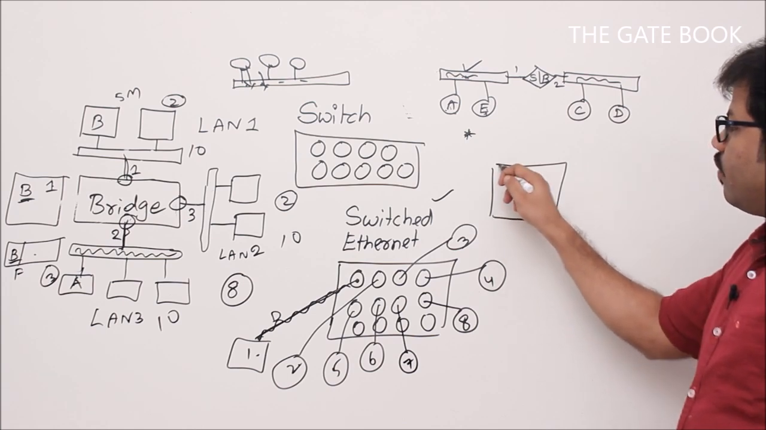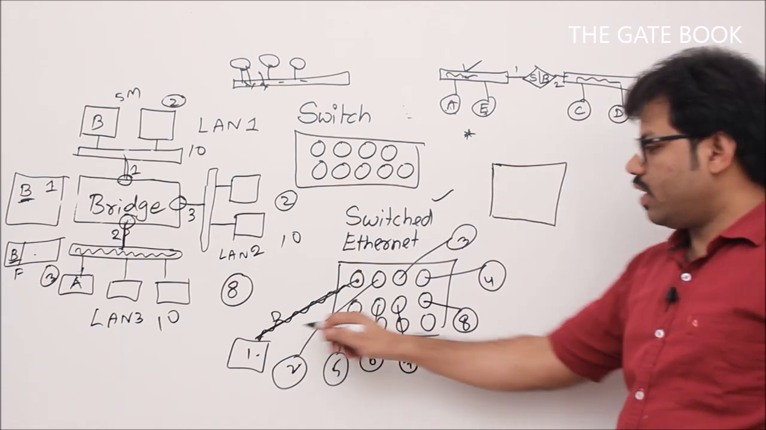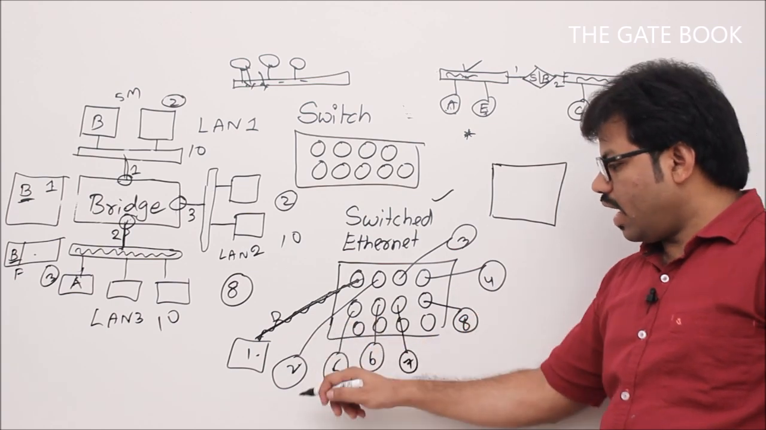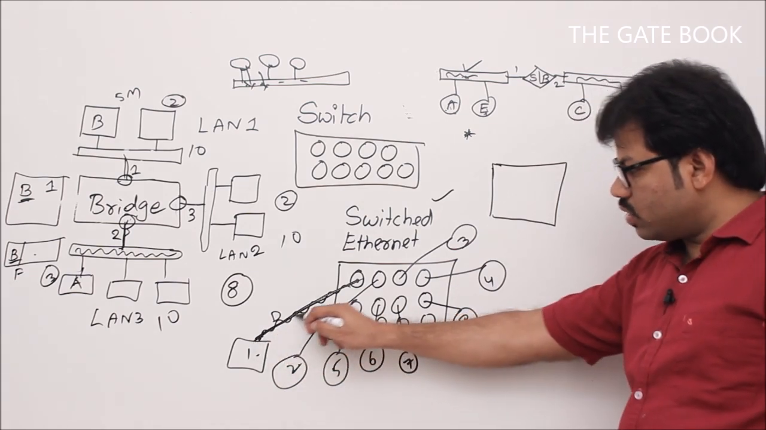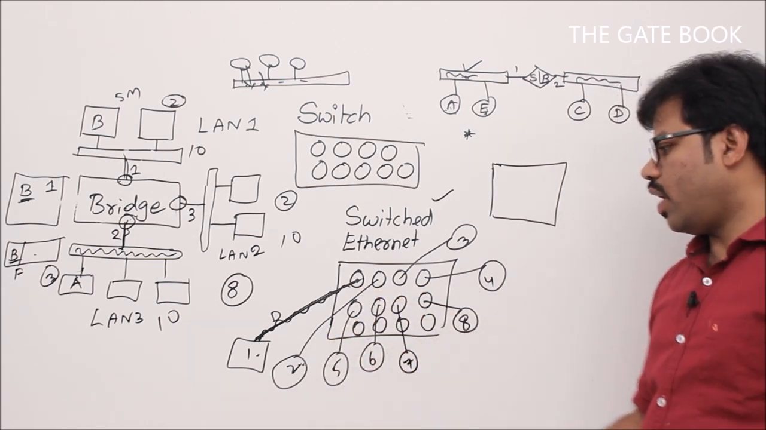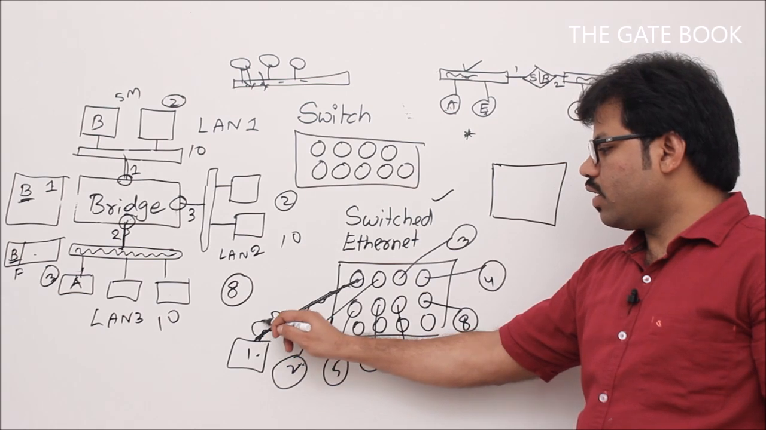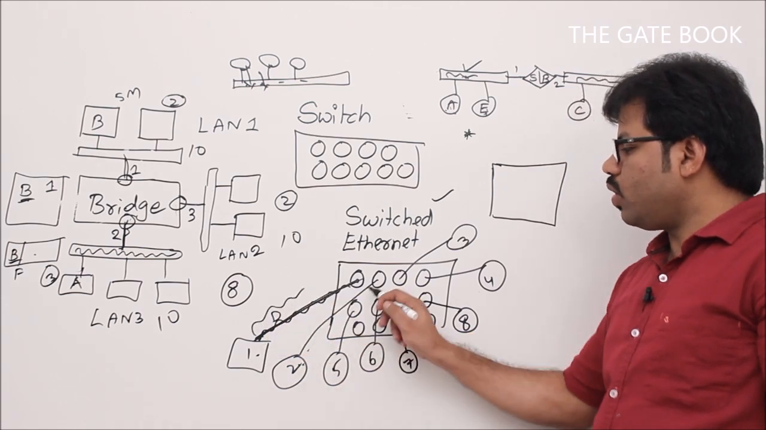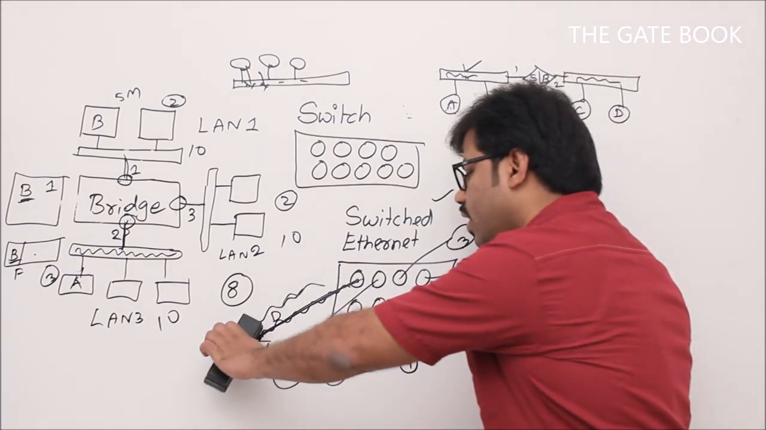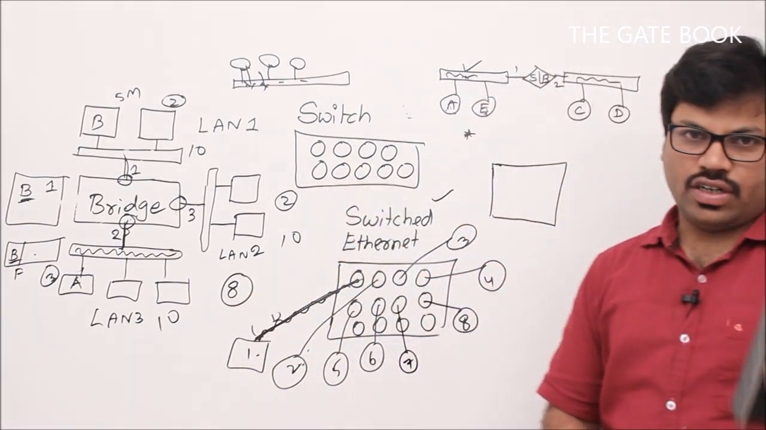Why? If there is no buffer, then if it simply relays it without buffering, what can happen is, what if 1 wants to send to 2 and 2 wants to send to 1 at a time? So what is going to happen, you see. Let's say 1 is sending to 2, at the same time 2 is sending to 1. There will be a collision, correct? So how to avoid it and how the switch is going to avoid it, I will tell you.